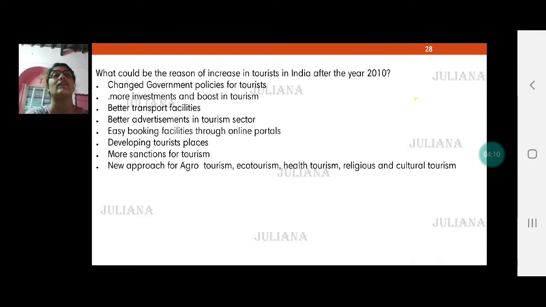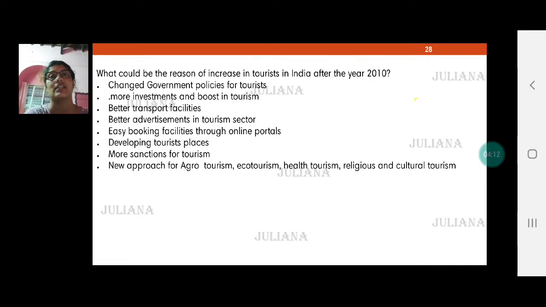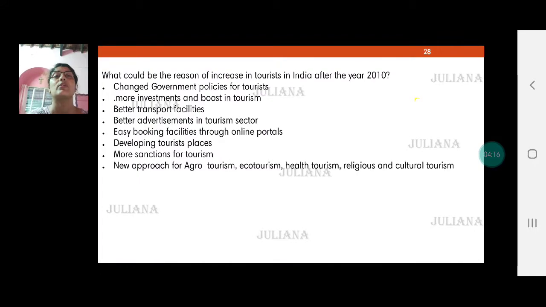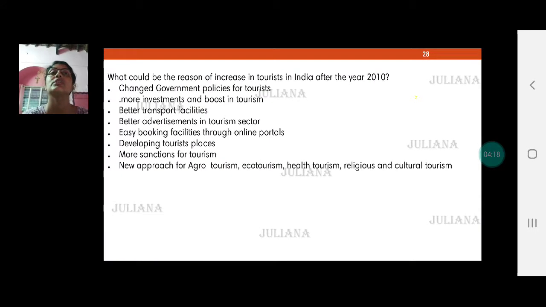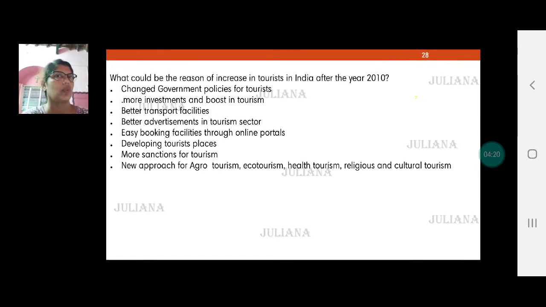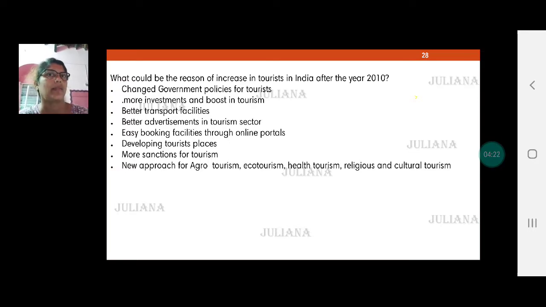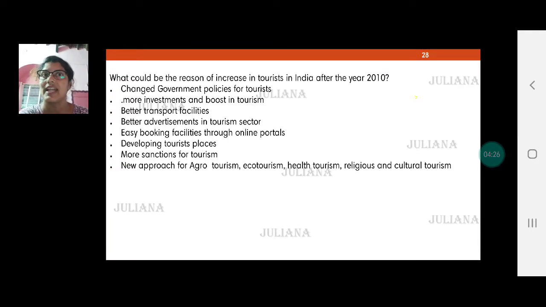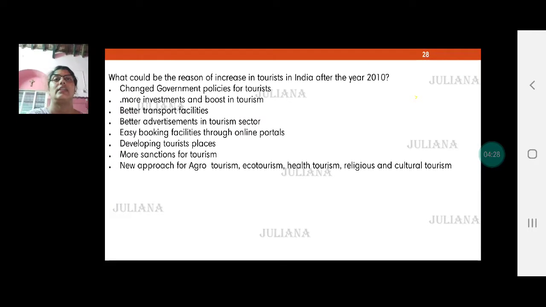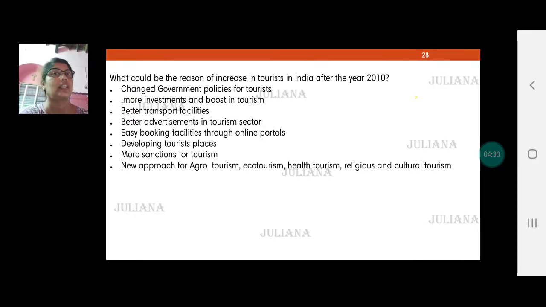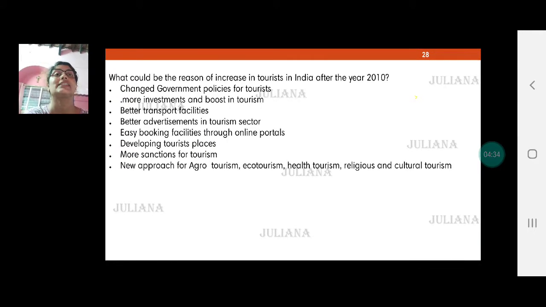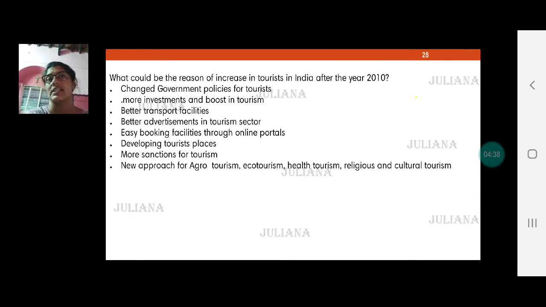So more investments and boost given to tourism. Government invested more. Better transport facilities. The foreigners want good transport. They don't want bumpy rides or camelback rides. They do enjoy camelback, but not on the roadside. So therefore they look out for better transport. That's what the government paid attention to. Better advertisements in the touring sector. Easy booking facilities through online portals now.